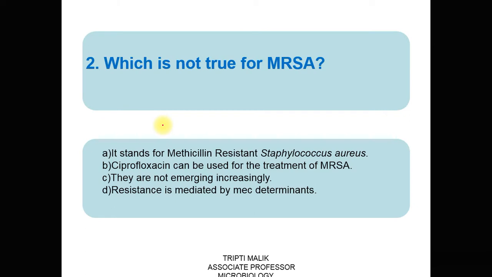Question number 2. Which is not true for MRSA? Option A is, it stands for methicillin resistant Staphylococcus aureus. Option B, ciprofloxacin can be used for the treatment of MRSA. Option C, they are not emerging increasingly. Option D, the resistance is mediated by mec determinants. The correct answer is C, they are not emerging increasingly.